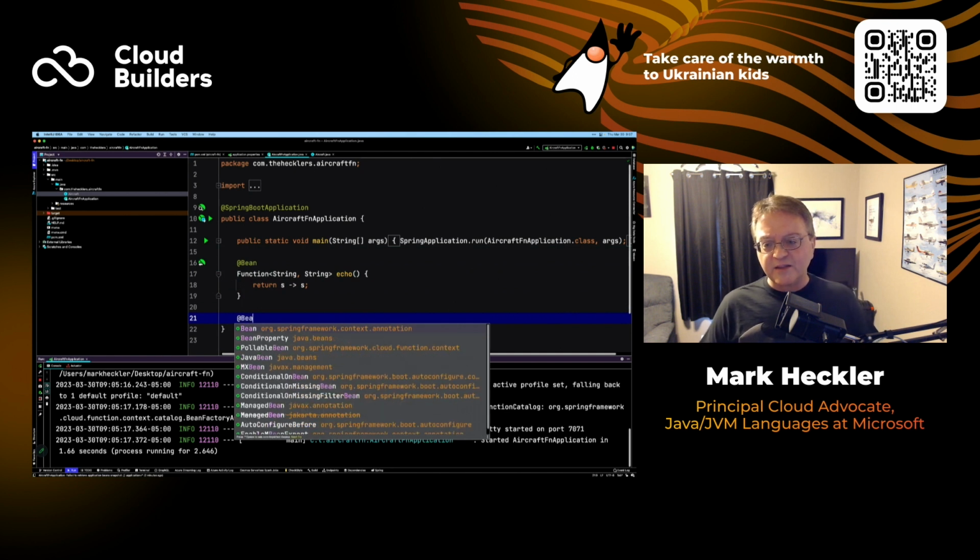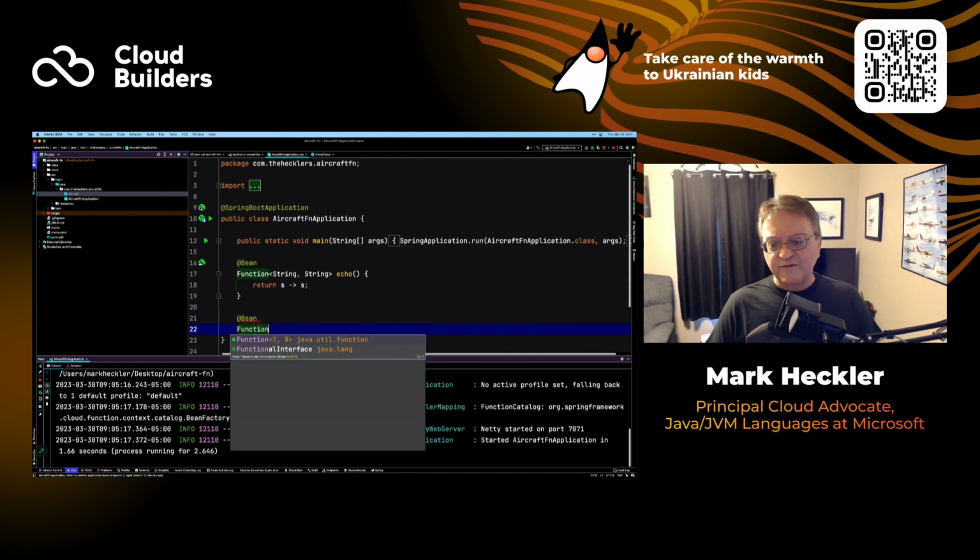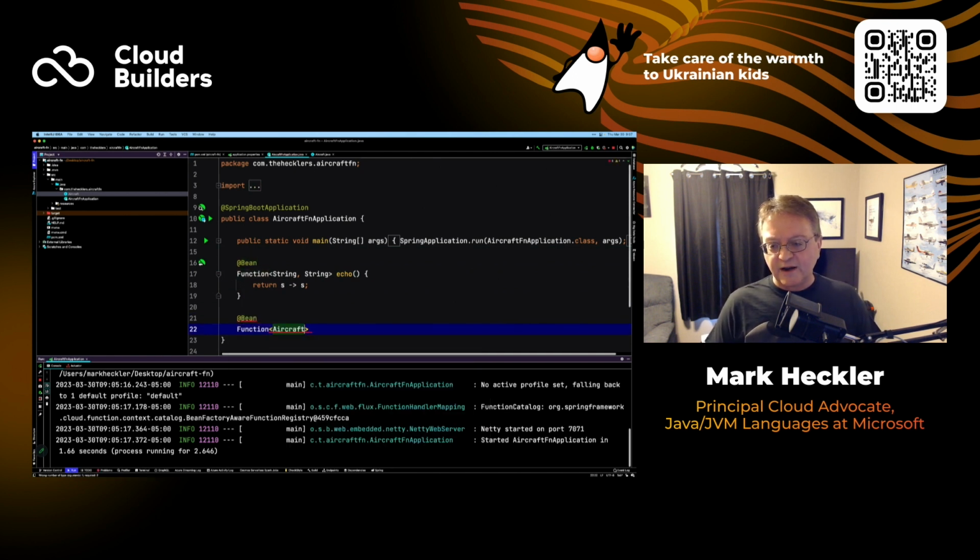I'm going to create another bean here, and this will be a function that transforms an aircraft to an aircraft. And I'm going to keep this fairly simple again. So we'll call this just AC, right?